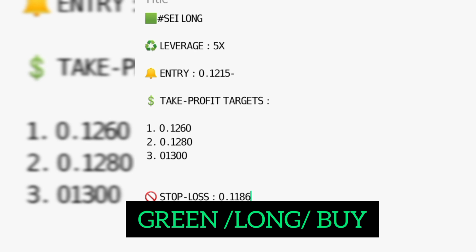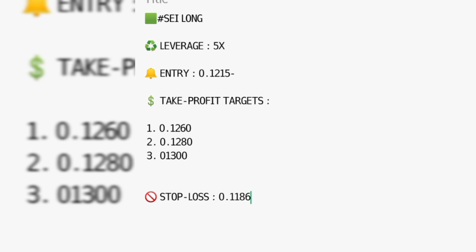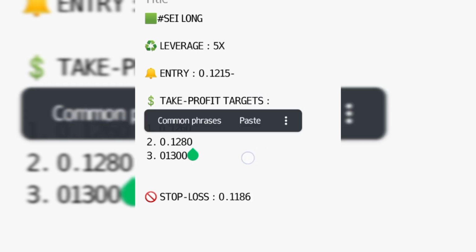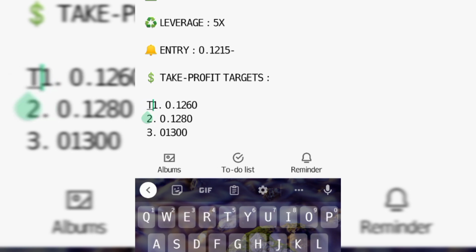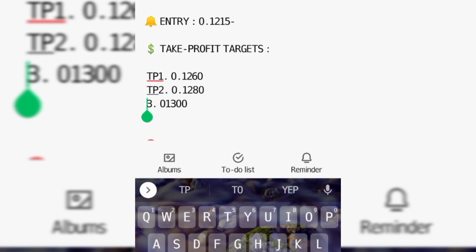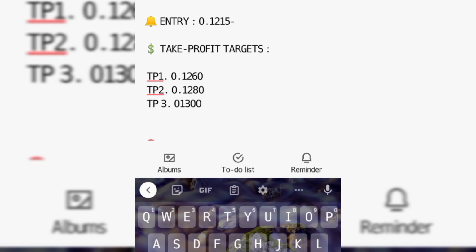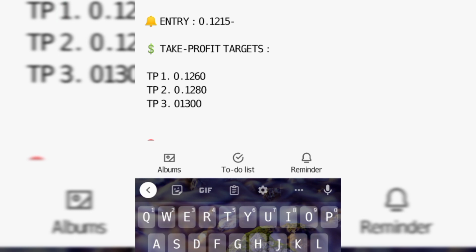And if you have short, it will have red here, or if you have sell, it will have red here. So we want to buy when it is around this entry price, and when they want to start taking profits, they can tell you, or they can put TP1, TP2 or TP3 for that signal. It means take profit 1, take profit 2, take profit 3, and take profit any amount. Maybe it later goes up, then you are still going to be in profit.